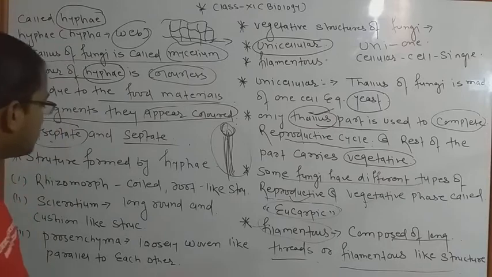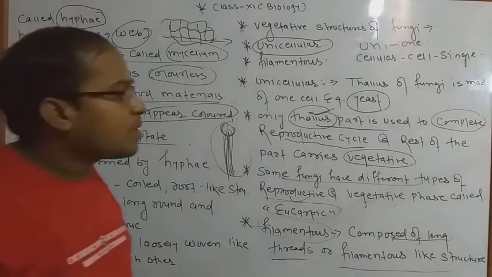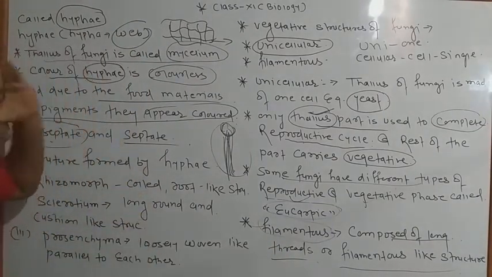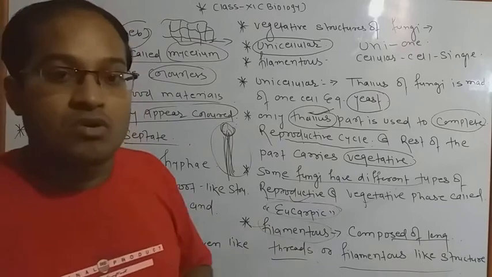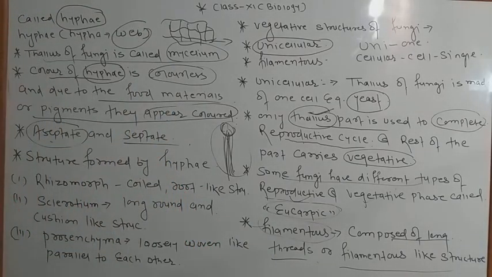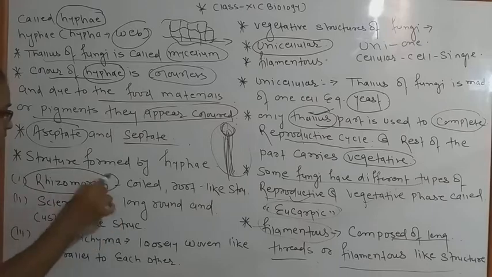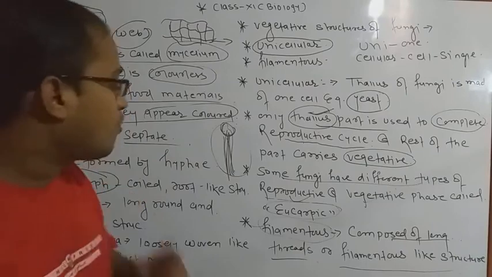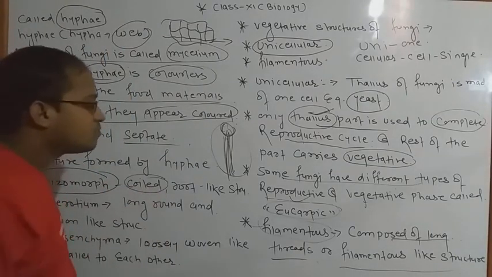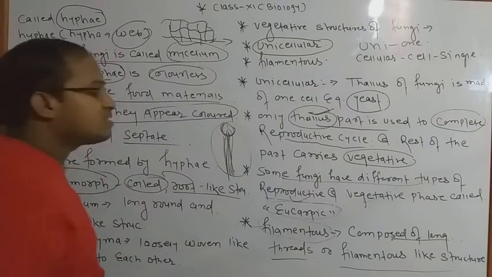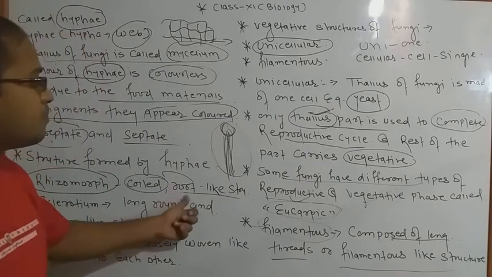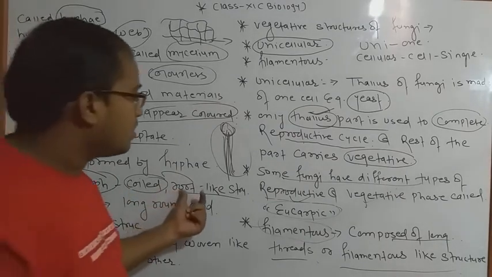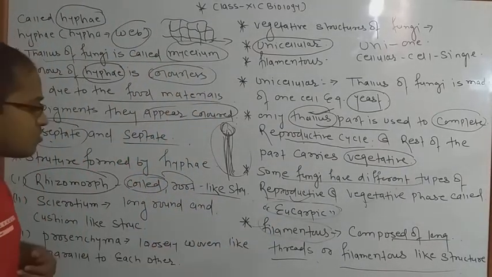Okay, so next we are going to discuss the structures formed by hyphae. We have started the filamentous and now we are going to discuss how the filamentous play a beneficial role in making different types of structures. The first structure we are going to discuss is rhizomorph. Rhizomorph means several types of fungi are able to form coiled-like structures, and the coils may be present on the roots of several types of plants. At that time they appear in a coiled form. Many fungi are in coiled form and are generally settled in the roots of many plants. That is called the rhizomorph.